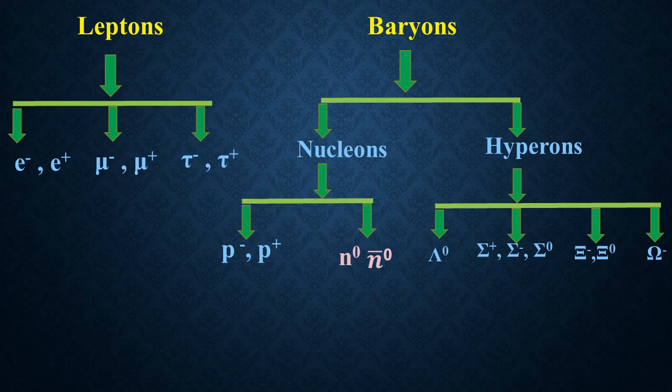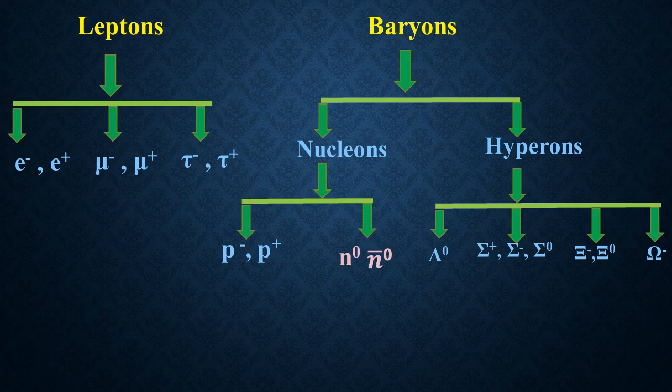Coming to the baryons, baryons also come under fermions, so they have half-integral spin. Baryons, we usually call massive particles. They are made up of quarks, so they have some internal structure, and these baryons are affected by strong, weak, and electromagnetic interactions. Baryons are further split into nucleons and hyperons. The hyperons are much heavier when compared with the nucleons.